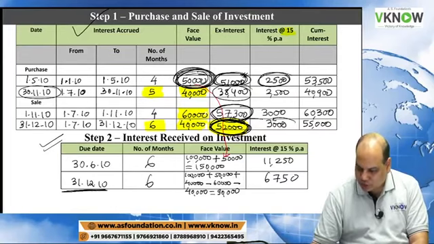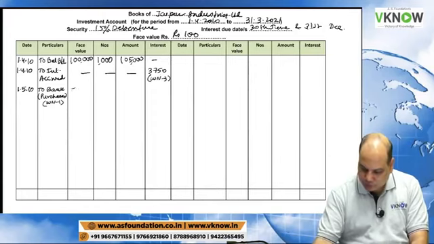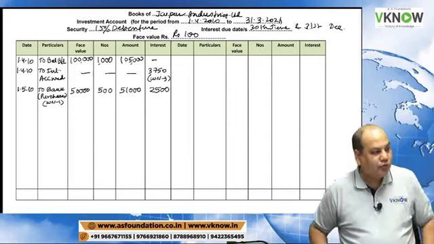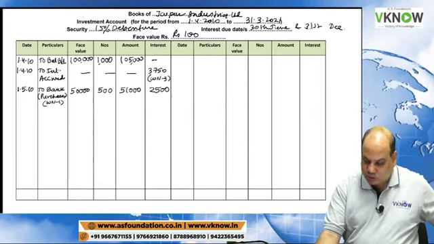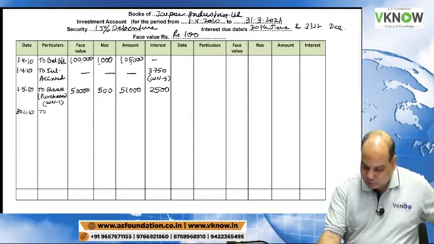Interest is 2,500. So 50,000, quantity 500, ex-interest amount 51,000, and the interest was 2,500. Very good. 30th November 10, to bank purchase.